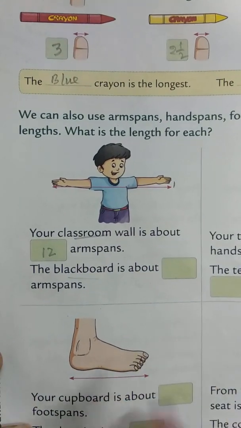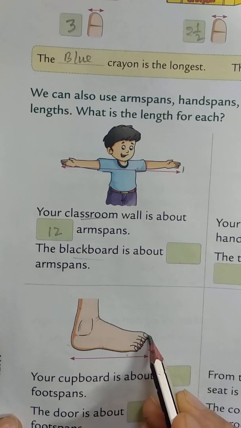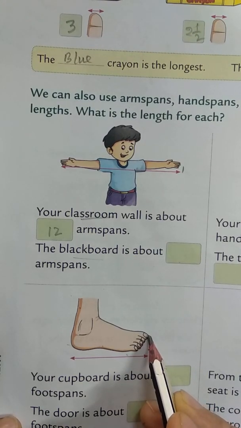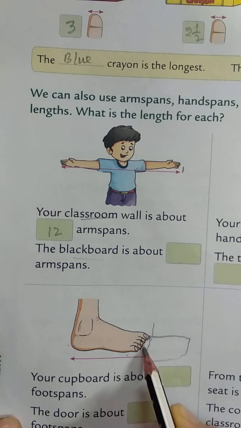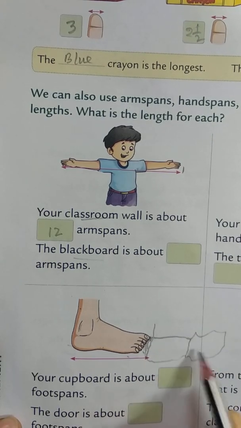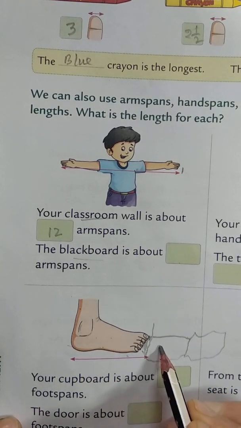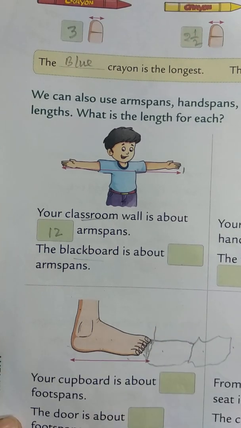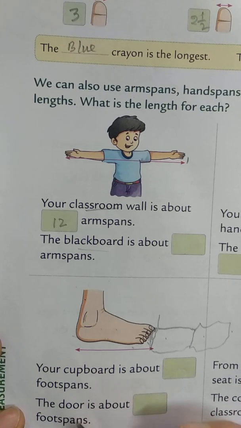This is called foot span, okay. 1 foot here. But when you start the next, just like you are going along a wall to measure the length or breadth, 1 foot here, then second you can start here, second foot here, just join it with your first step, then third step here, then count your steps, how many steps you have. So right foot here, left here, right here, left here, go on further, then count. Your cupboard is about this foot span. The door, this is an activity you can do at home, okay.